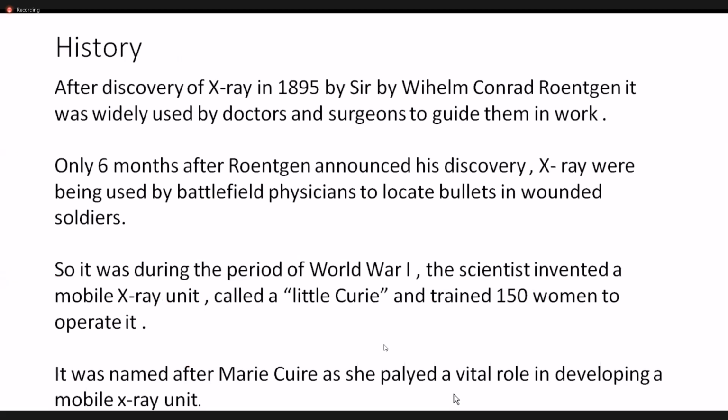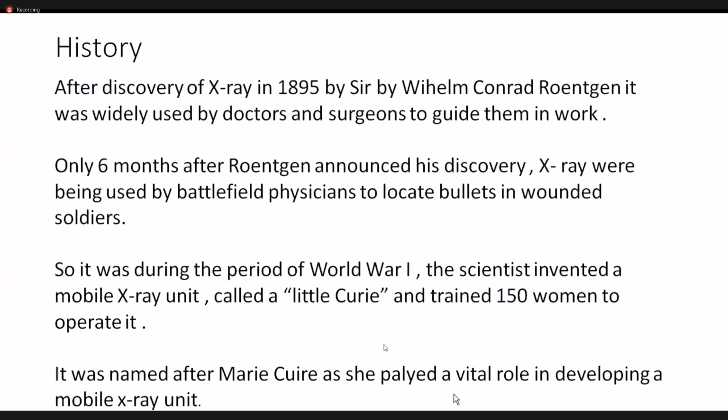Before I actually start on the environment of the hospital, it is fair that first of all we read the history of mobile radiography. After the discovery of X-ray in 1895, as we all know that Sir Roentgen discovered it in 1895, the X-ray was widely used by doctors and surgeons to guide them in their work. It was only 6 months after Roentgen announced his discovery that X-rays were used on the battlefield for physicians to locate bullets in wounded soldiers.